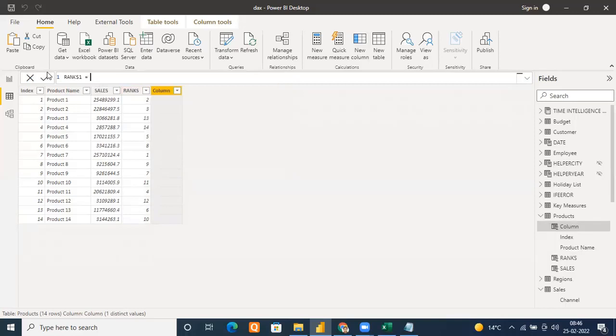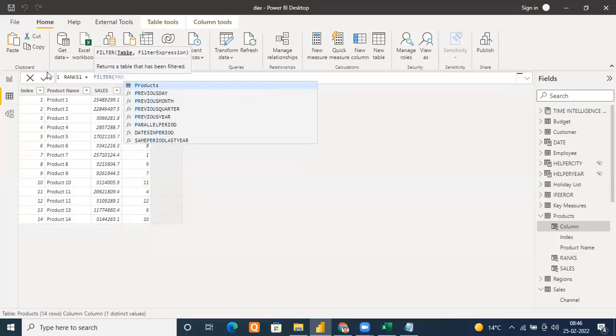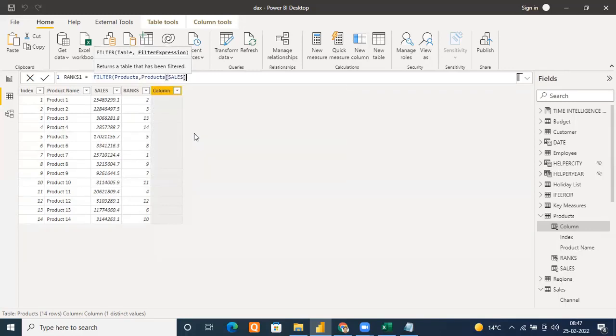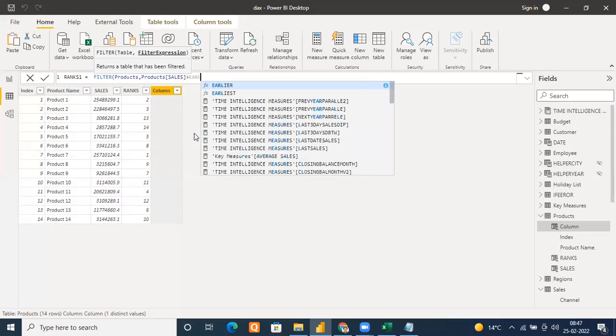Filter. I'll put the count rows later on. Filter, what? My products table such that my sales amount should be greater than, now this time because we have not used a variable, now I can use my EARLIER function.